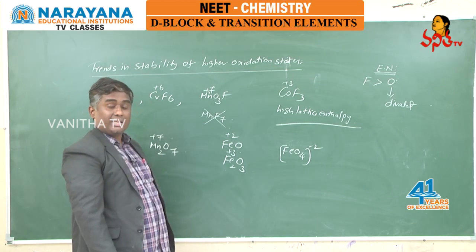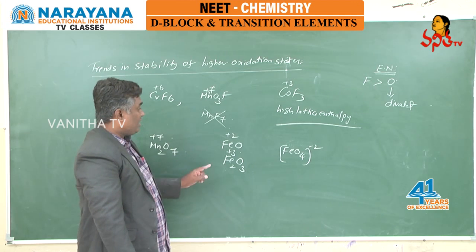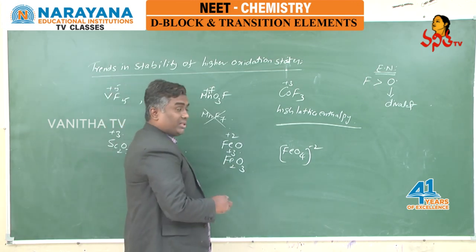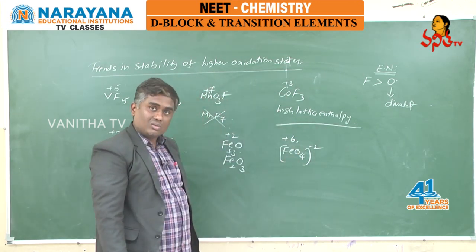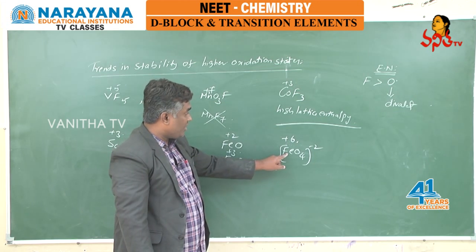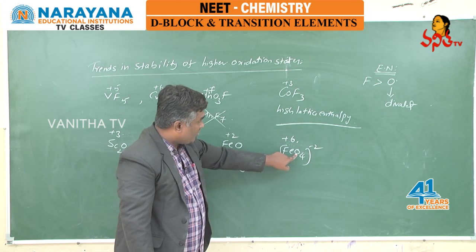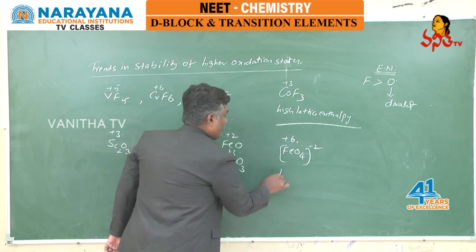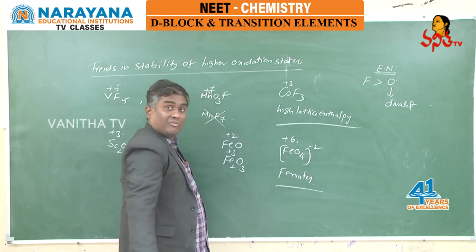We know that iron can exhibit generally ferrous +2, ferric +3, ferrous in the form of FeO, ferric in the form of Fe2O3, and you know one thing, iron can exhibit highest +6 oxidation state also. That is FeO4 2-. So in the form of FeO4 2-, iron can exhibit +6 oxidation state, which is known as ferrates.